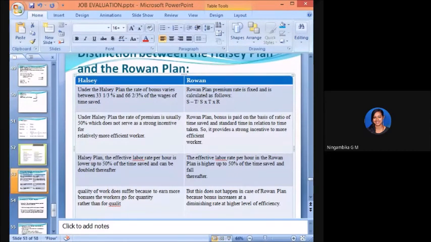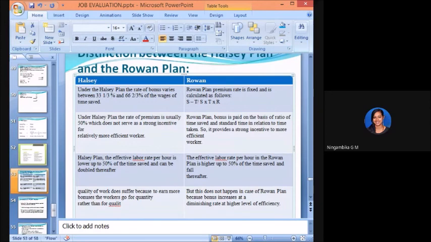So it provides a stronger incentive to a more efficient worker when compared to Halsey. Yes? In the Halsey plan, the effective labor rate per hour is lower up to 50% of the time saved and can be doubled thereafter. Okay, so the effective labor rate per hour in the Rowan plan is higher up to 50% of the time saved and will fall thereafter.